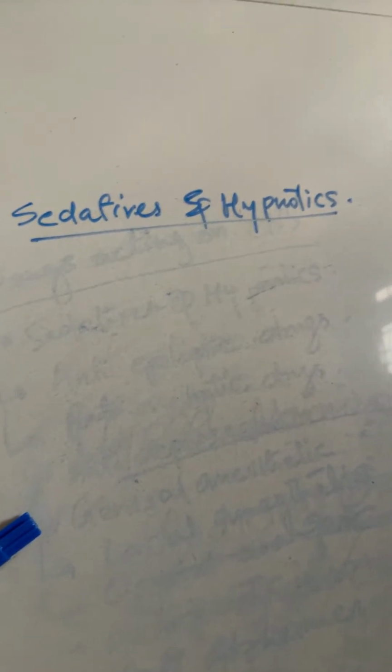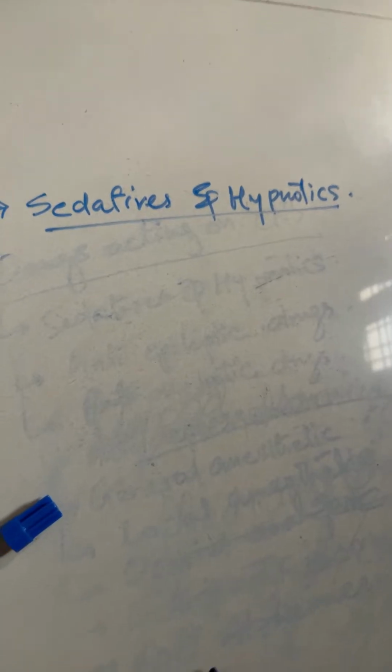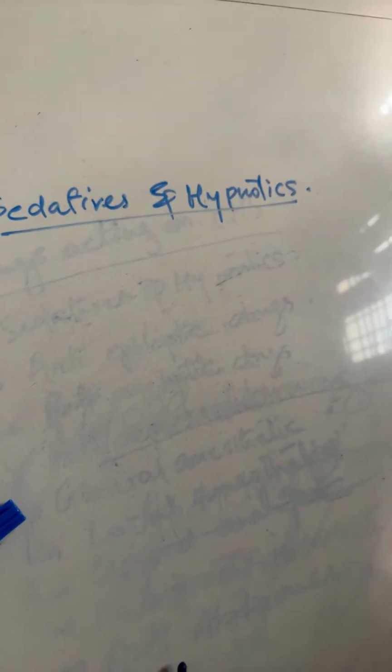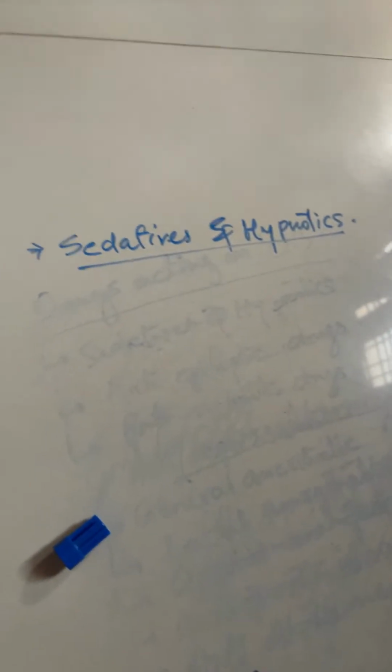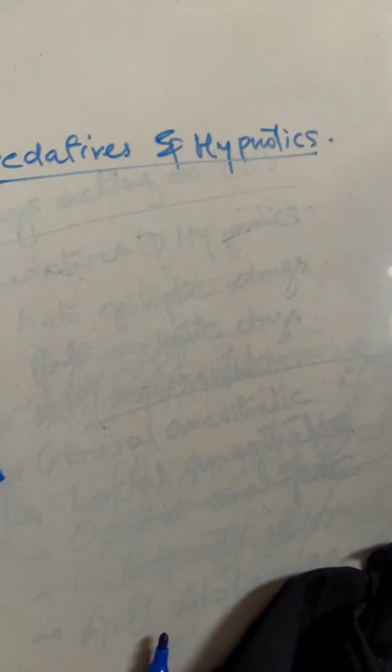Sedatives are those drugs which reduce anxiety and stress without inducing sleep, whereas hypnotics are those drugs which reduce anxiety and stress but with inducing sleep. So the one which is inducing sleep is hypnotic, but the one which is not inducing sleep is sedative only. Okay. So you have to understand what is sedative and what is hypnotic.